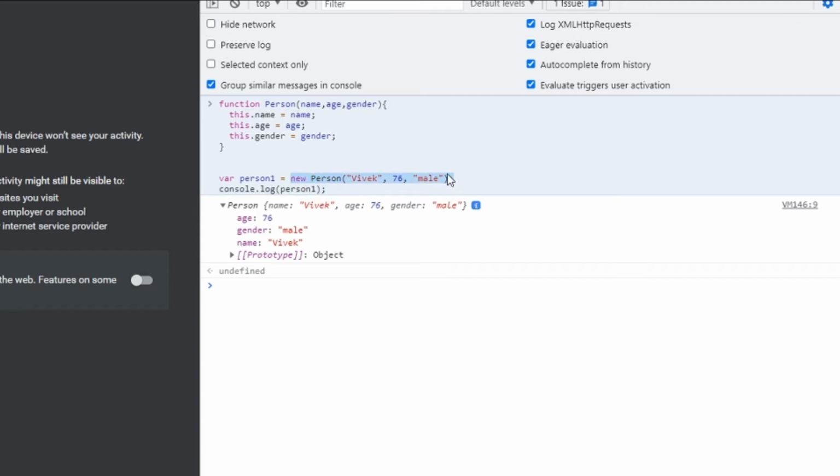Here I am creating the first person using the new keyword. For the new person, I have given a name, age and gender. This will create a new object of the type person. Constructor functions allow us to group similar objects.